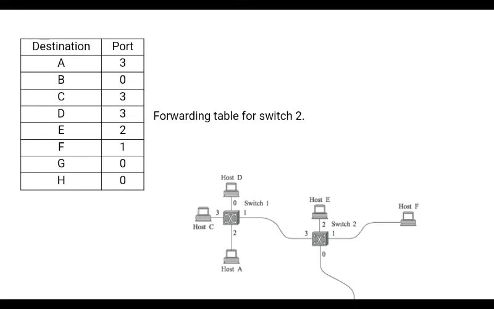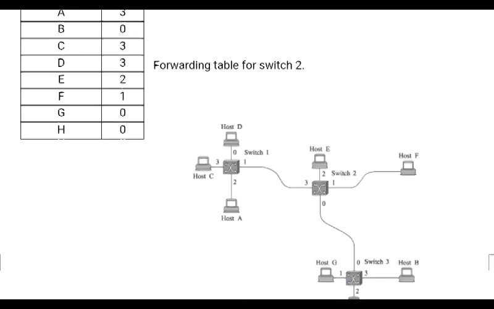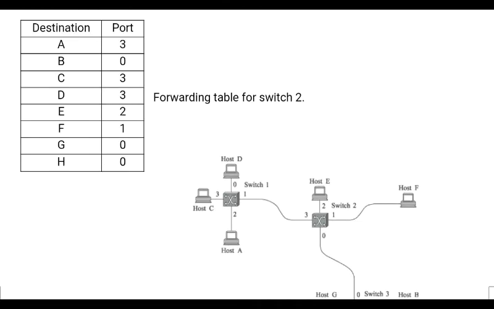Say, for example, this is the forwarding table for switch 2. How is this table prepared? Either it is prepared manually by the administrator, if he has knowledge about the network, the number of switches and on which port each is connected.